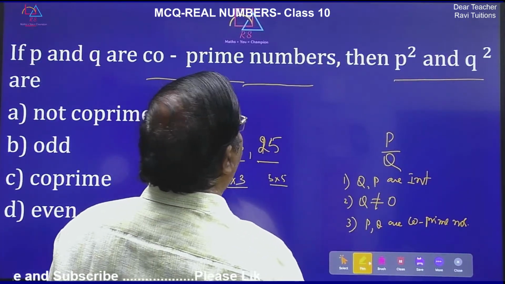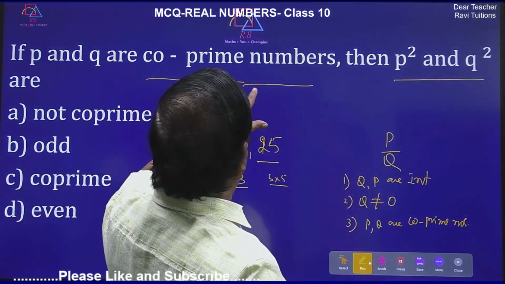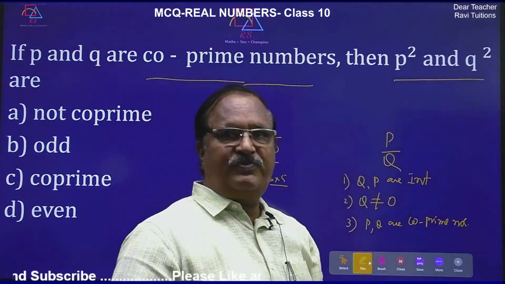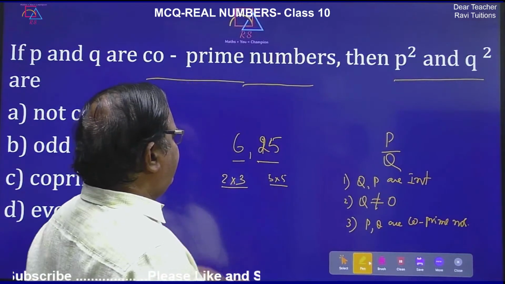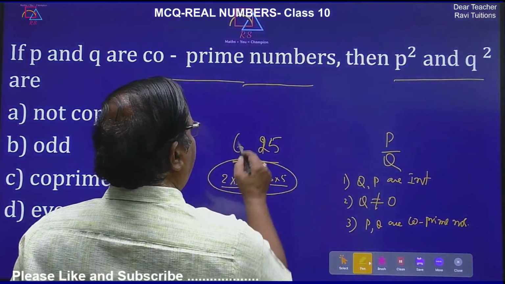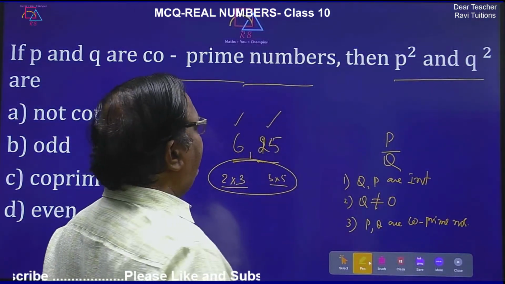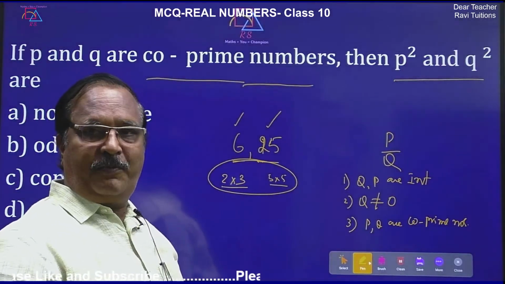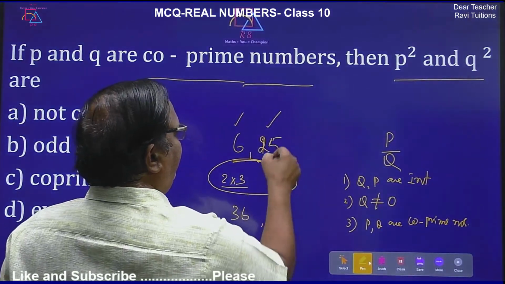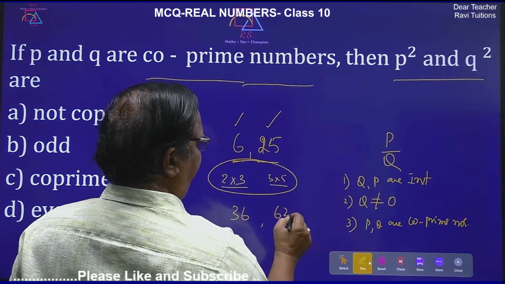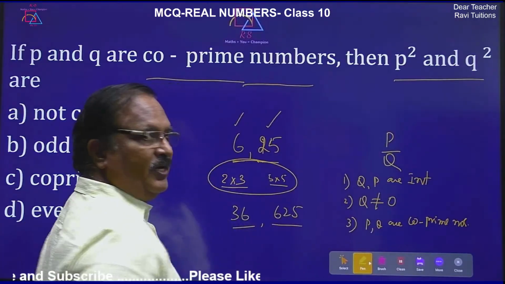So now if P and Q are co-prime numbers, P square and Q square are also co-prime numbers, right? You can use the same thing. 6 and 25 are co-prime numbers. 6 square is 36 and 25 square is 625. So check whether these two are co-prime numbers.